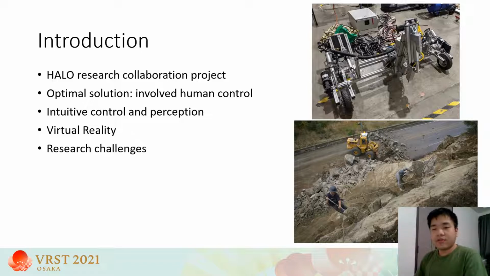Because robots are not very good at eye-hand coordination and making high-level decisions yet, the system cannot be fully autonomous. So the intermediate and arguably more optimal solution is to involve humans in the loop. This is where virtual reality comes in, as it allows users to intuitively interact with robot systems. Additionally, in recent years, hardware and software development for virtual reality has enabled researchers to leverage representations of the real world in a virtual environment.